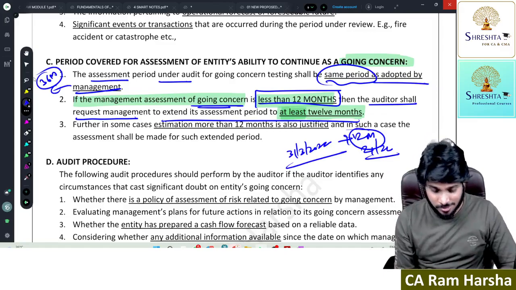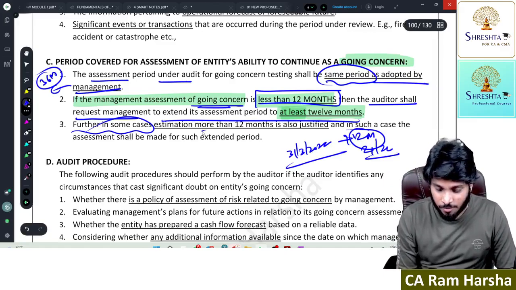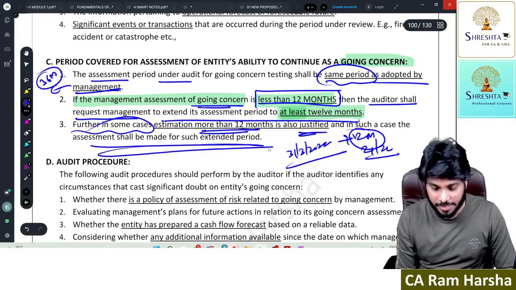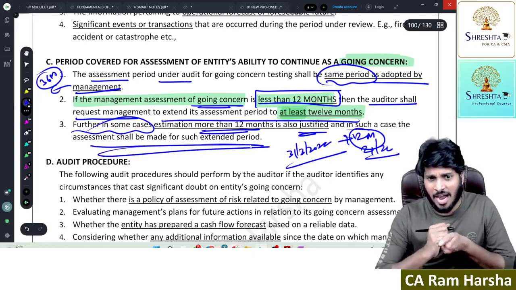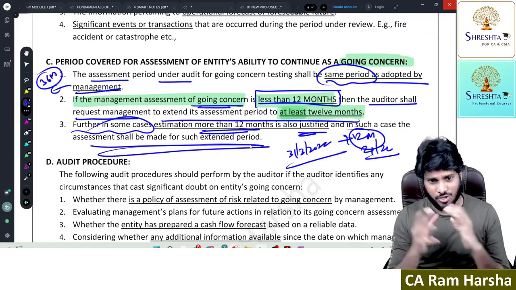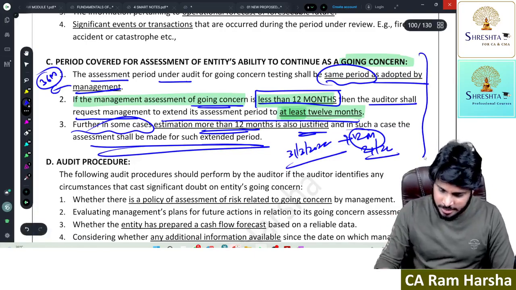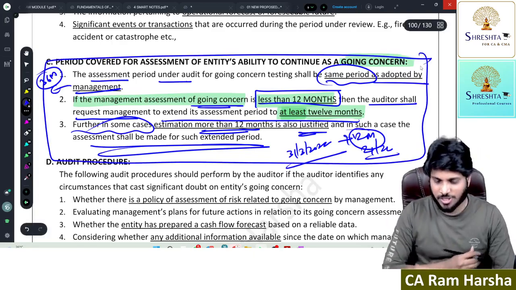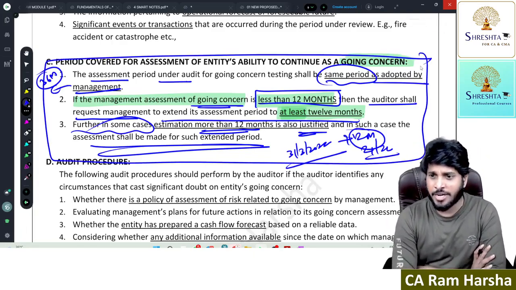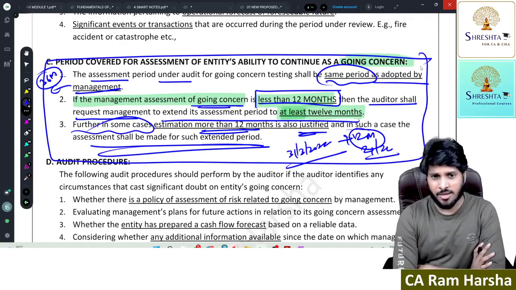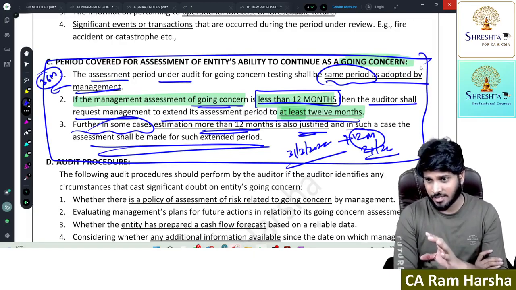In some cases, more than 12 months estimation is justified, then you shall make estimation of going concern for that extended period, for that additional period. So this itself can be asked as a 4 marks question. Write about period of assessment of entity's ability to continue as a going concern as per SA 570.